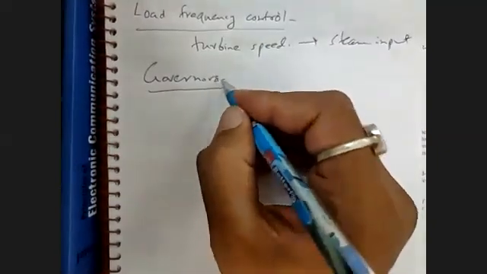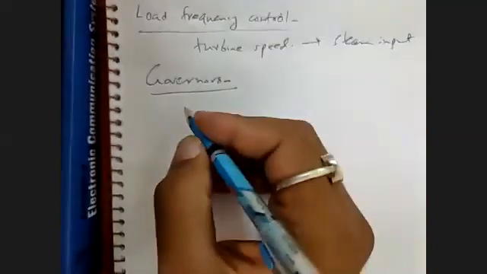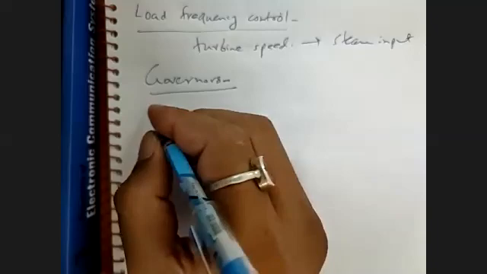So this is governors. So now we will be discussing the governors in detail. So that is the speed governor or speed governing system.